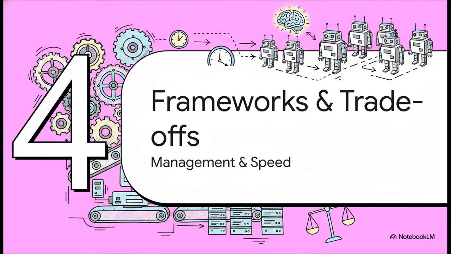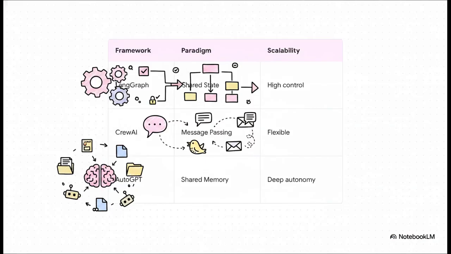Section 4. Frameworks and performance trade-offs, management styles, and execution speed. Just like in the physical world, how you organize and manage your AI workforce directly impacts how fast and effectively they can actually perform their jobs. Let's break down a few of the leading frameworks.